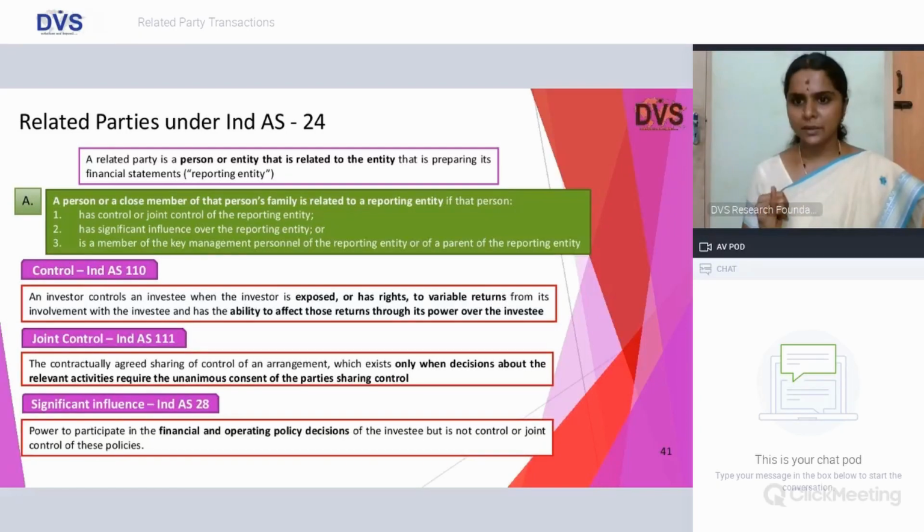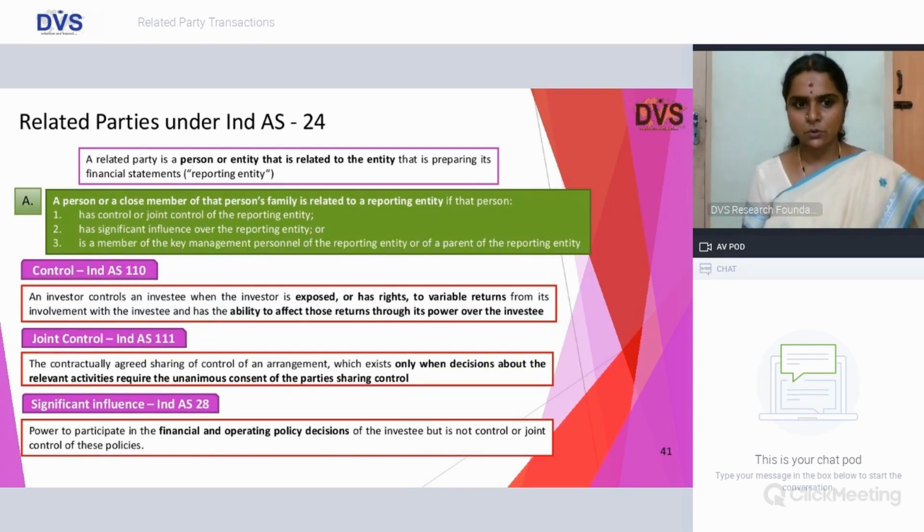One, has rights to variable returns like your dividend from its involvement with the investee, and has the ability to affect those returns, and through what? He has the ability to affect those returns because of his voting right and through its power over the investee. So if he has an affirmative voting and the investor is going to establish his control, then he is said to have control over the investee company.